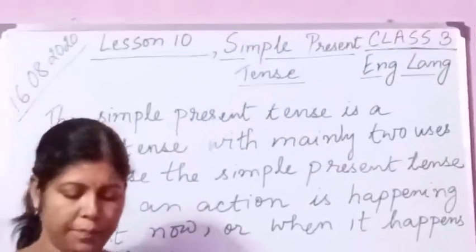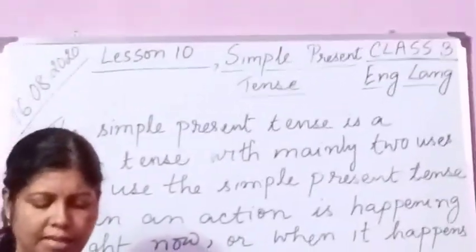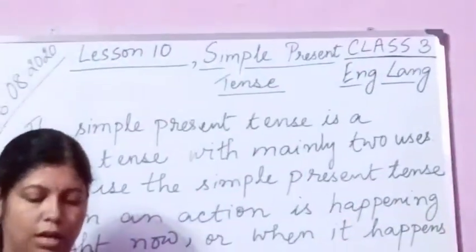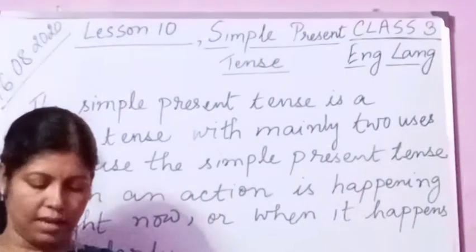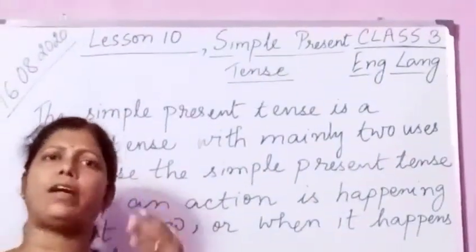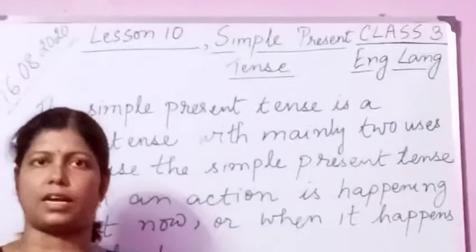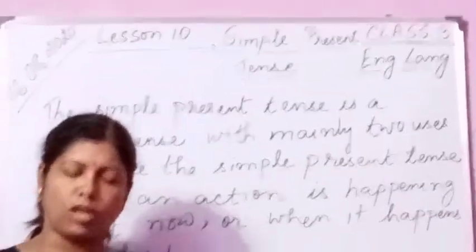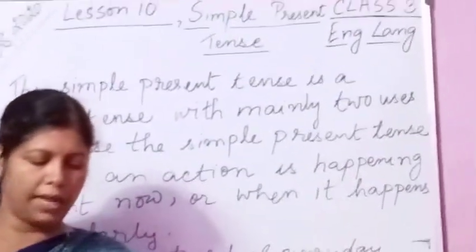So this sentence tells us about the person's habit, which he does regularly. Means every Sunday he is doing that. So from this sentence we come to know that every Sunday he washes his car. Okay, so this sentence also you have to take.